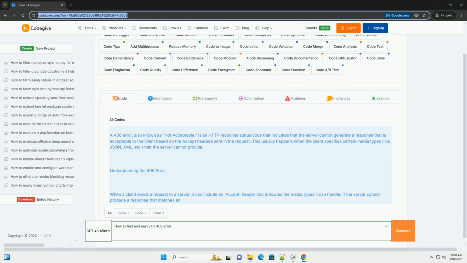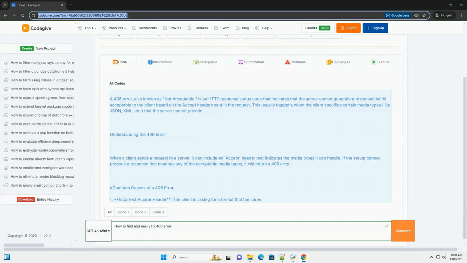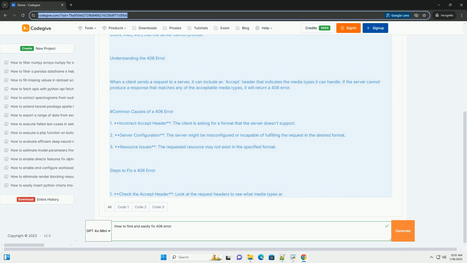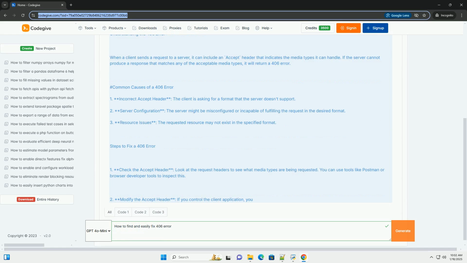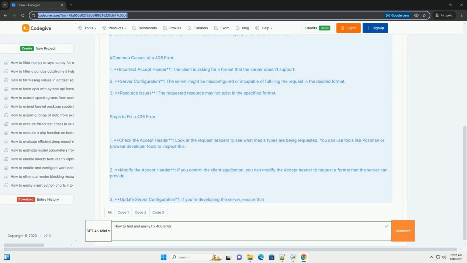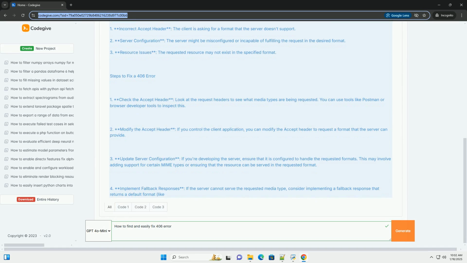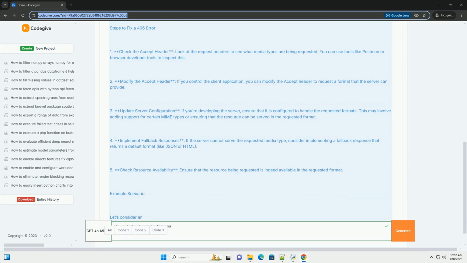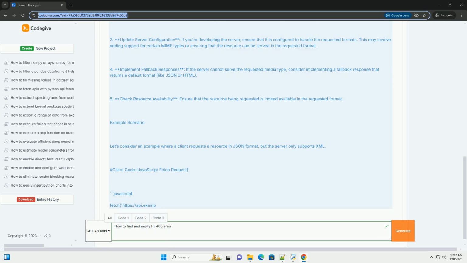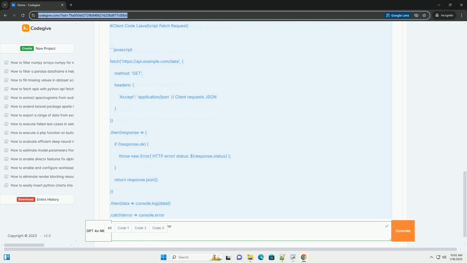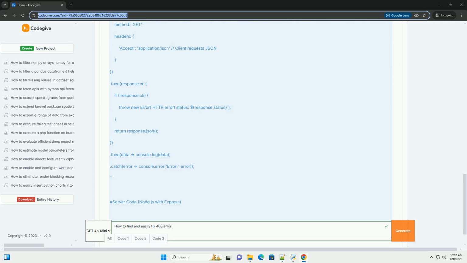A 406 error, also known as Not Acceptable, is an HTTP response status code that indicates that the server cannot generate a response that is acceptable to the client based on the Accept headers sent in the request. This usually happens when the client specifies certain media types, like JSON, XML, etc., that the server cannot provide.